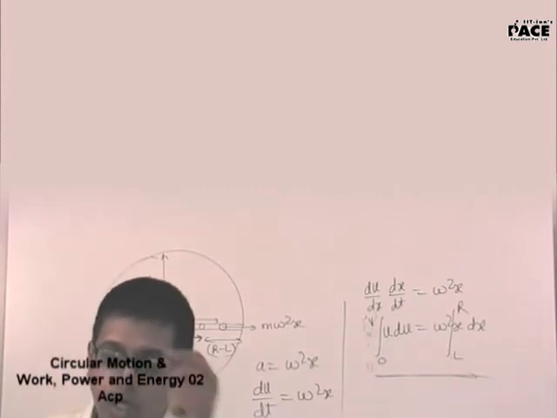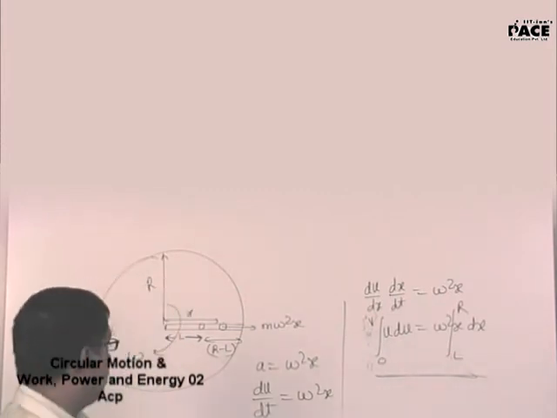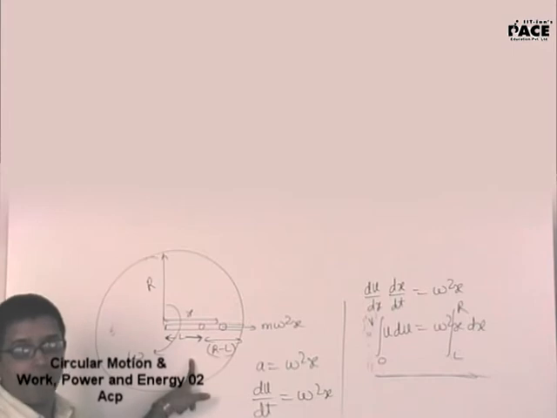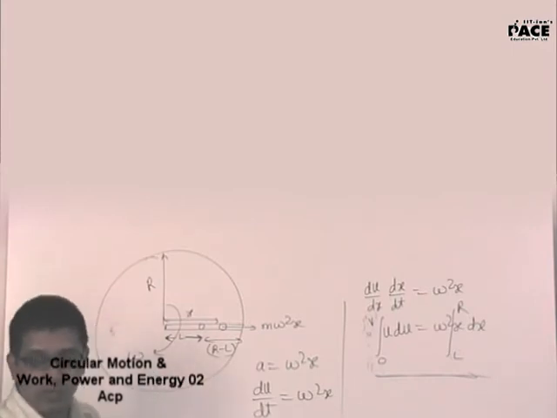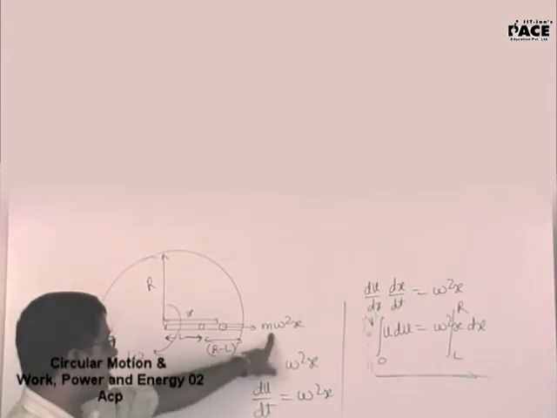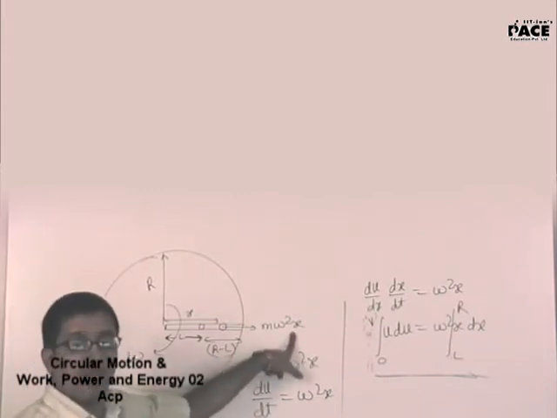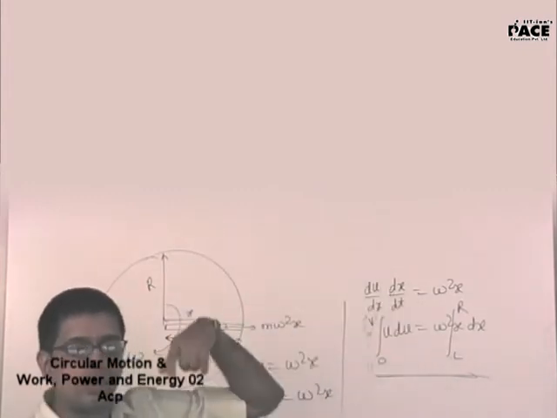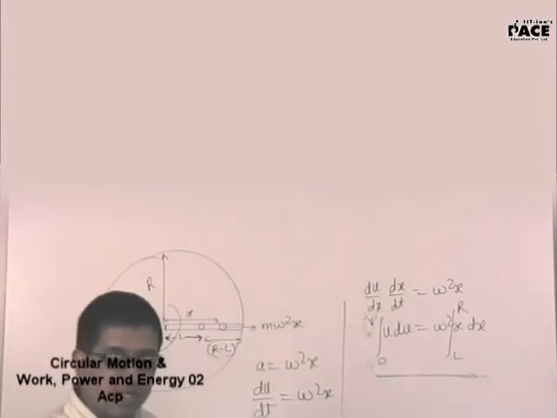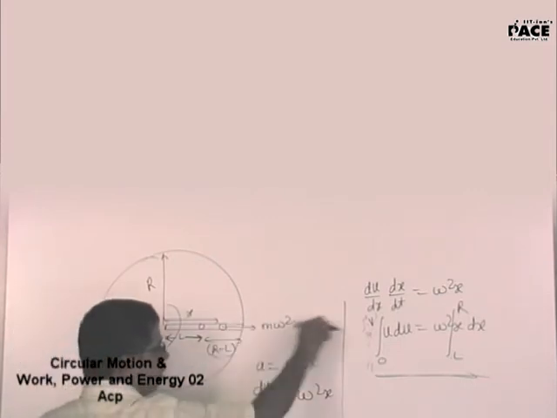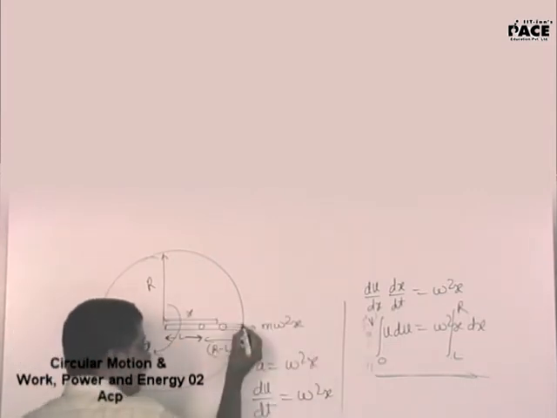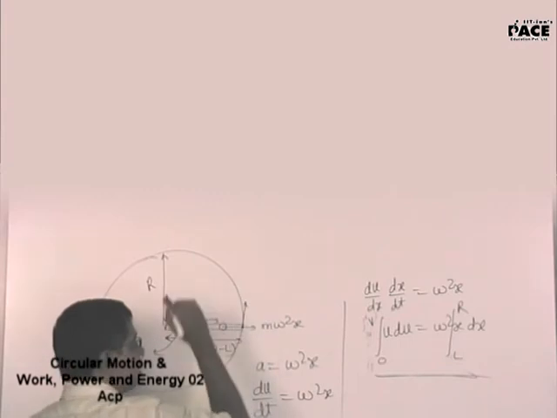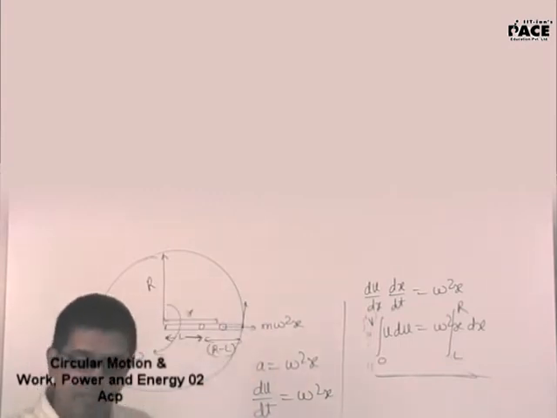But you got this velocity with respect to what? With respect to the turntable. What makes you say that? Because you have taken the pseudo force, the centrifugal force. Centrifugal force means you are solving the problem with respect to the turntable. For me this velocity is in the outward direction with respect to the table, and at that instant I know the velocity of the table in this direction is r omega.